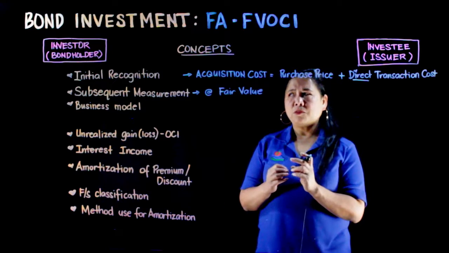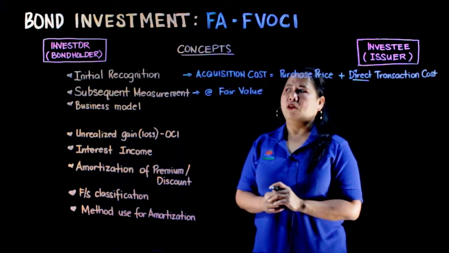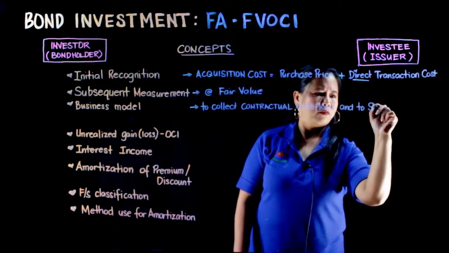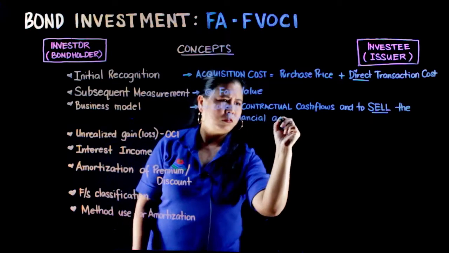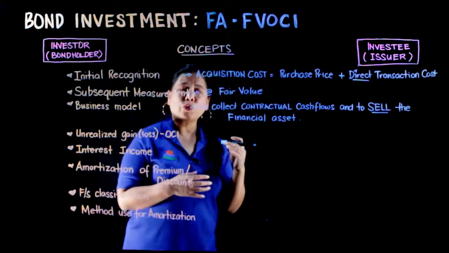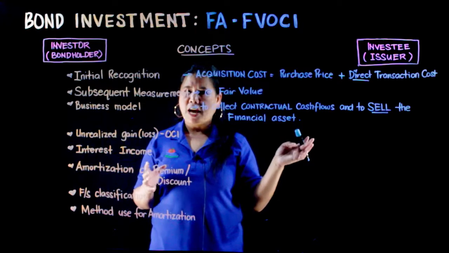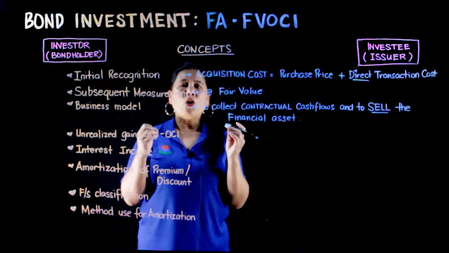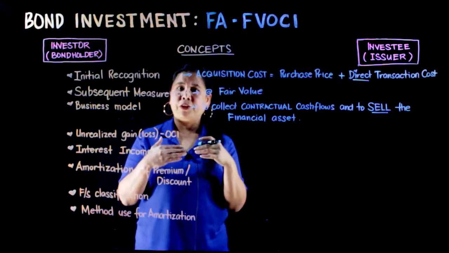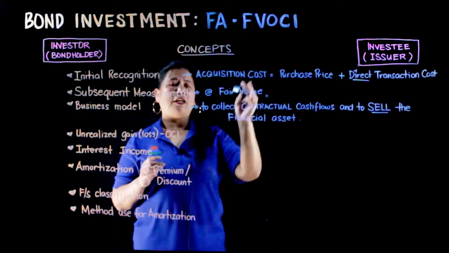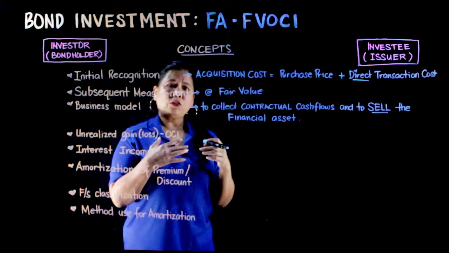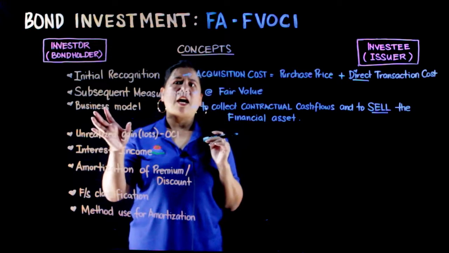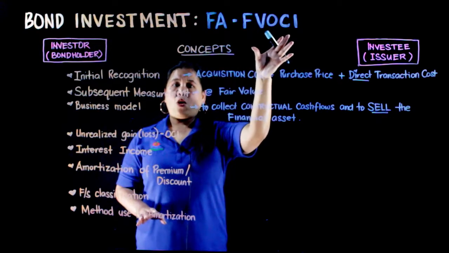At ang business model ng category na ito, the business model is to collect contractual cash flows and to sell the financial asset and to hold this for a longer time. Sa FVPL, hino-hold ni investor for a shorter period of time. Pero dito sa FVOCI, hino-hold ni investor for a longer time. So, kung yan ang intention niya or business model niya, ang classification nito ay FVOCI.